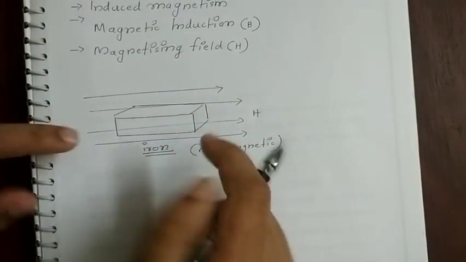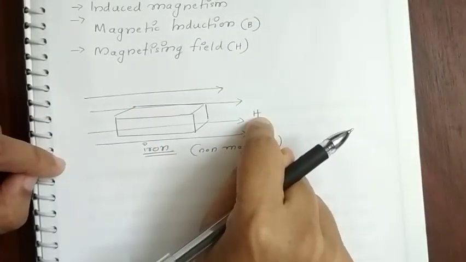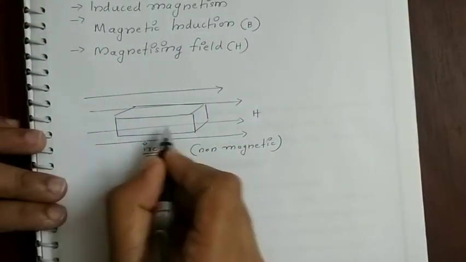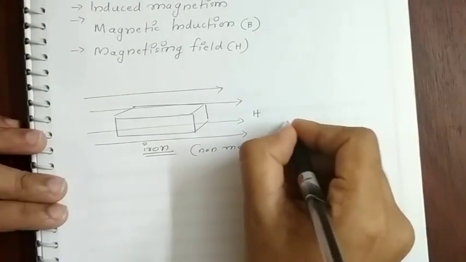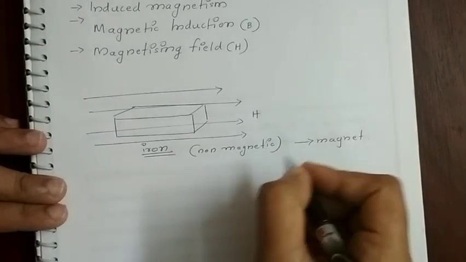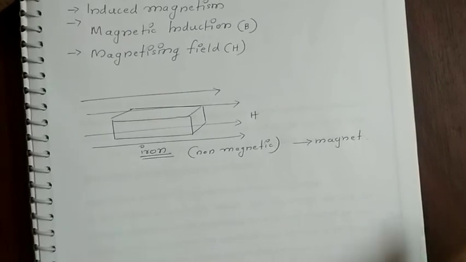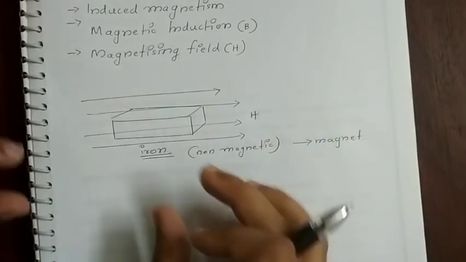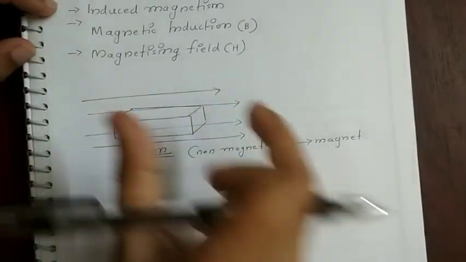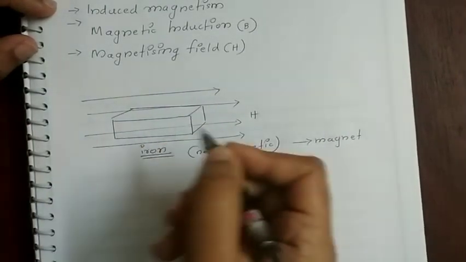So whenever you place an ordinary metallic magnetic material in an external magnetic field H, which is known as the magnetizing field, what happens? This non-magnetic iron rod gets converted into a magnet. So this is one method by which we can make magnets. That is, you take a piece of magnetic material like iron or any other metal and place it in an external magnetic field, and this non-magnet gets converted into a magnet.